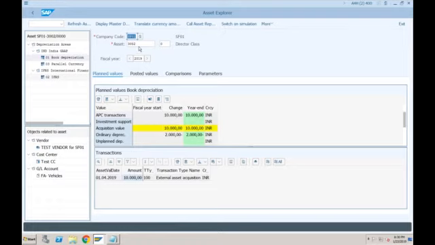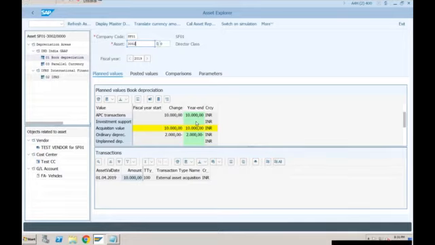Okay, so for this particular asset, if we just look at year 2019, we acquired this asset at 10,000. Okay, so the acquisition cost for this asset is 10,000. We told the system the life of this asset is how many years? 5 years.